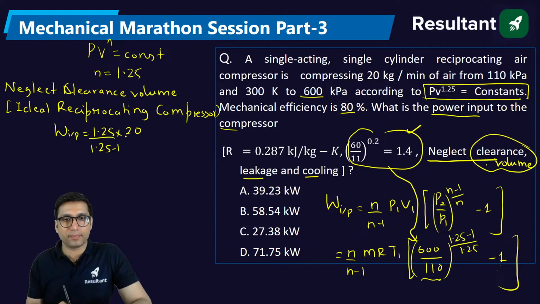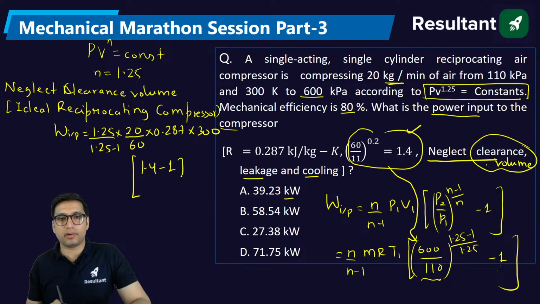I'm telling you, 20 by 60, because we want the answer in kilowatt, so this will be kg per second. Mass flow rate into R will be 0.287, into temperature. What is the temperature? Initial temperature is 300 Kelvin. Now, when you solve it, you will get 1.4 minus 1. This is directly 1.4. You will get the value of work from here.